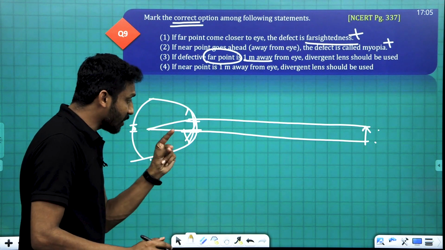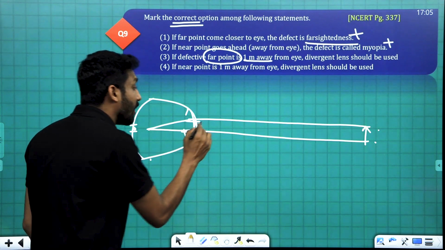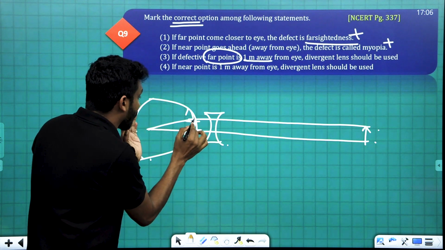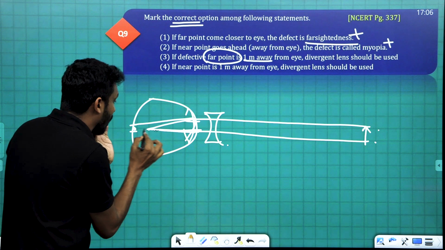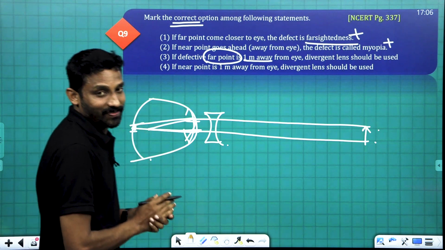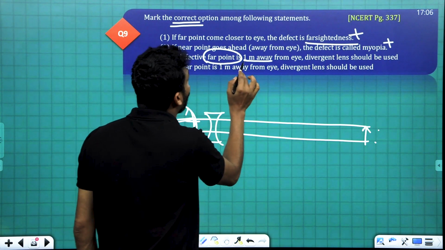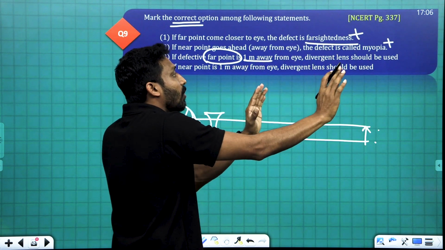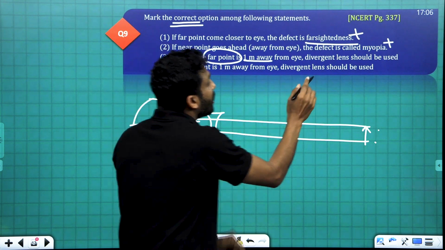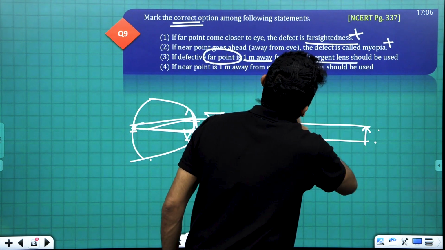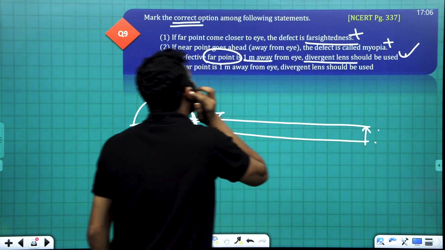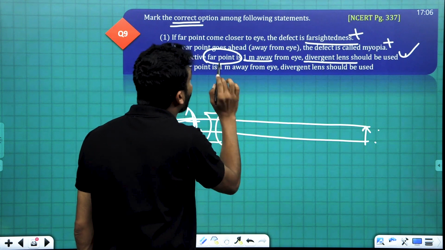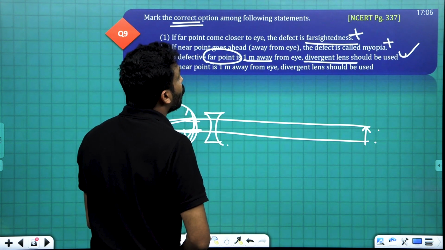So in this situation, what does he have to use? He has to use a diverging lens. A diverging lens means these rays are diverged and fall exactly on the retina. If the far point is 1 meter away only, after 1 meter the person cannot view. Then he will use a diverging lens, and this is the correct option and the answer of the question. And the fourth one is, if near point is 1 meter away from the eye, a divergent lens should be used.